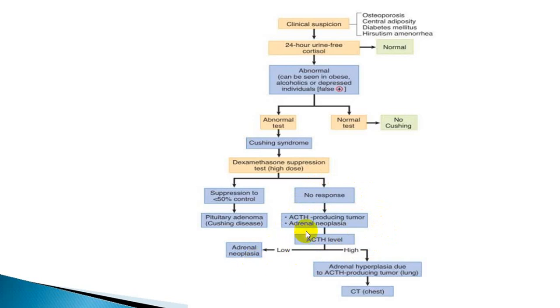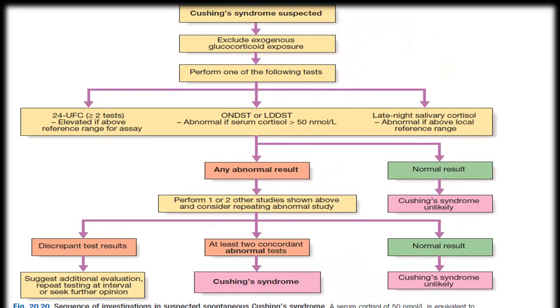If ACTH level is low, it is more in favor of adrenal gland, and if ACTH level is high, it is an ACTH producing tumor, which may be pituitary gland, hypothalamus, or ectopic ACTH producing tumors. Then you try to find out the site by doing imaging studies. Same thing is shown here.